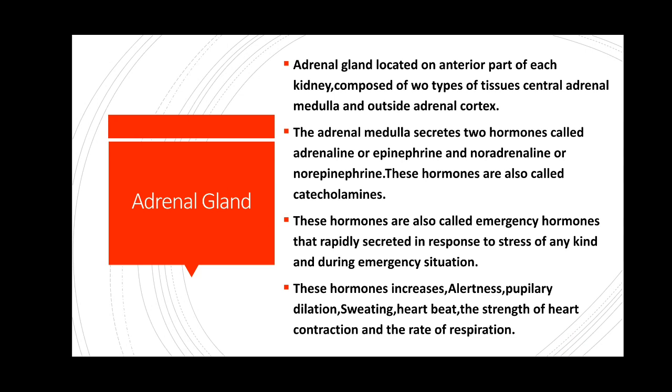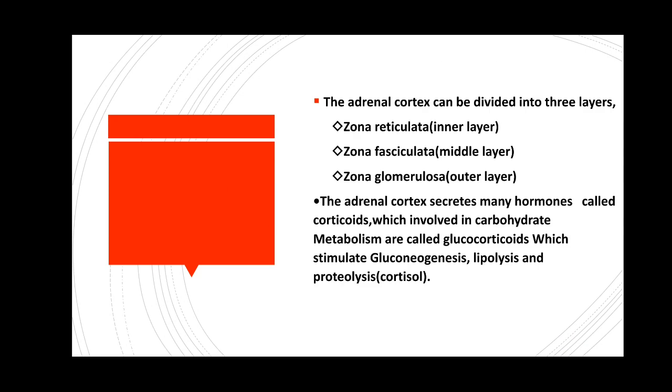So it helps to increase alertness, so our body gets alert, pupillary dilation and sweating occur, and heartbeat increases, the strength of heart contraction as well as the rate of respiration also increase.